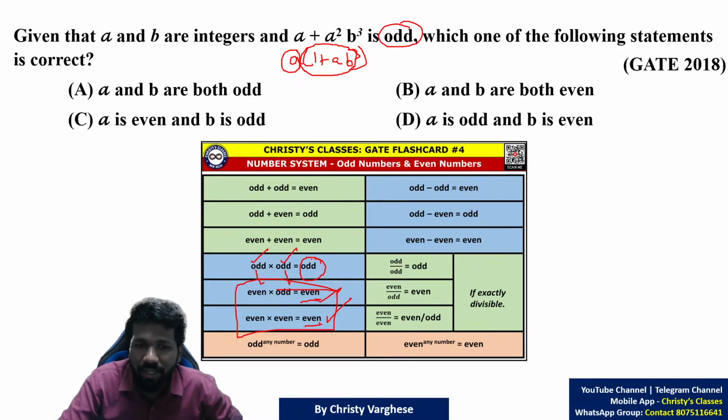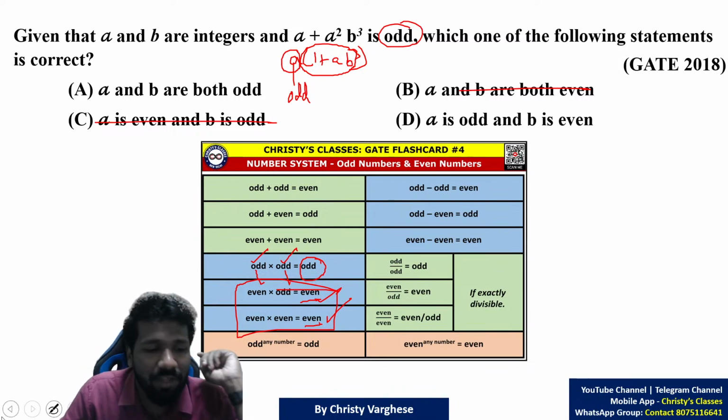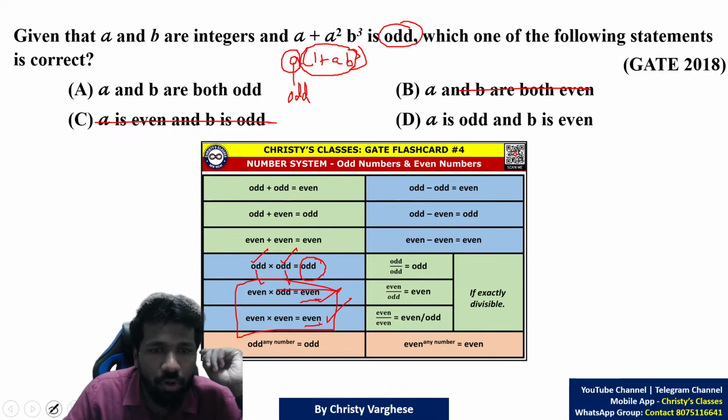So only if both numbers are odd will the product be odd. That means A must be odd. That means the option with A even is eliminated. There are 2 options with A even. Now whether B is odd or even, that is what we need to check. B is odd or even.